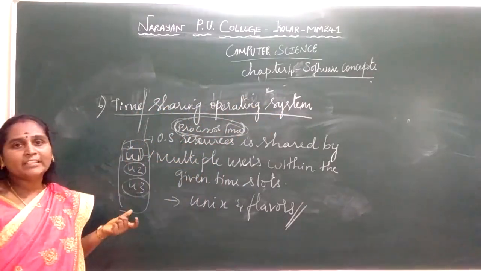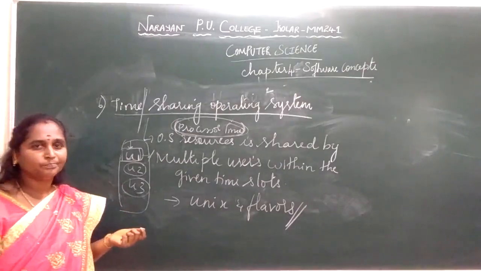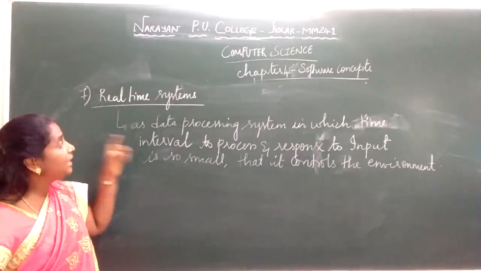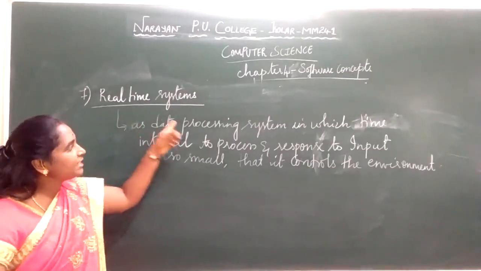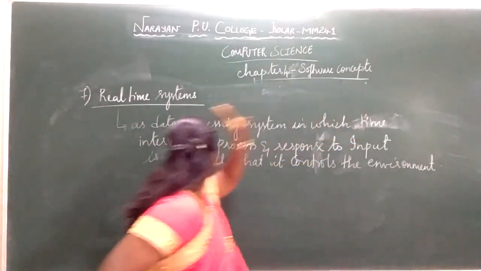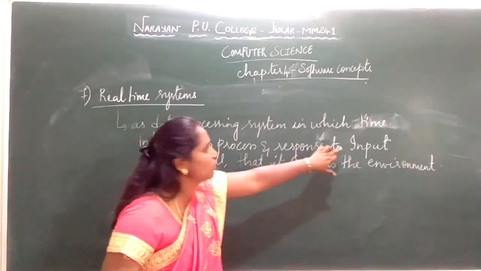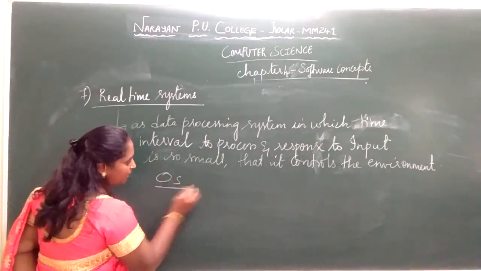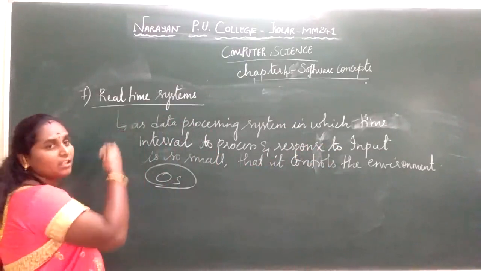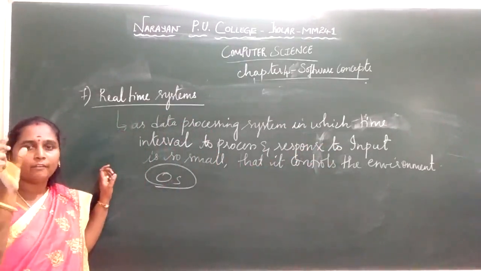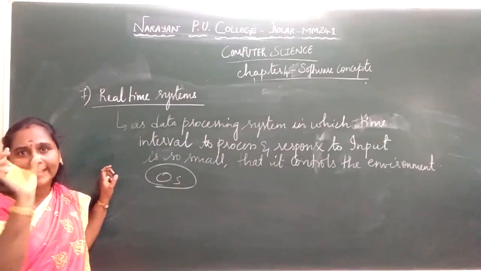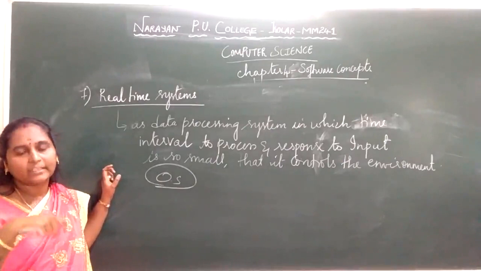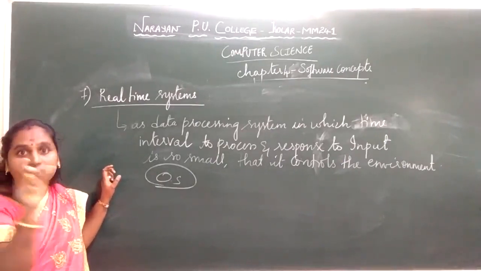Next one, your seventh operating system, is the real-time operating system. What does this real-time operating system tell me? It is defined as a data processing system in which the time interval to process and respond to input is so small. Suppose this is my real-time operating system. I want it real-time, that is immediate: each process to be executed will be allotted a deadline. Within that deadline, the input is given and the response should come back. That is a small interval of time. Within the deadlines, the response should take place.